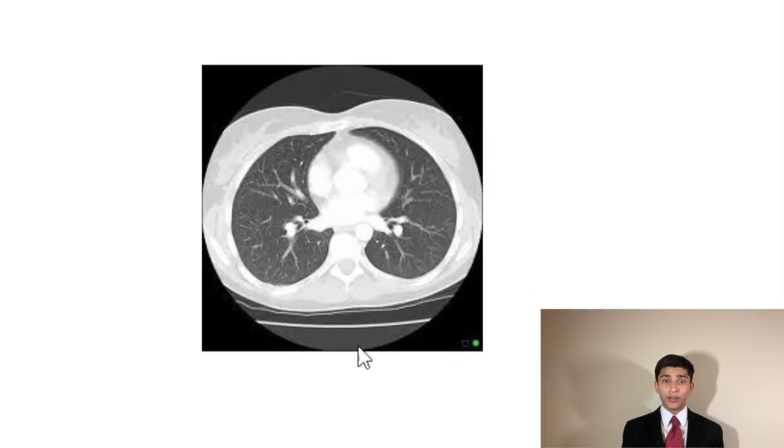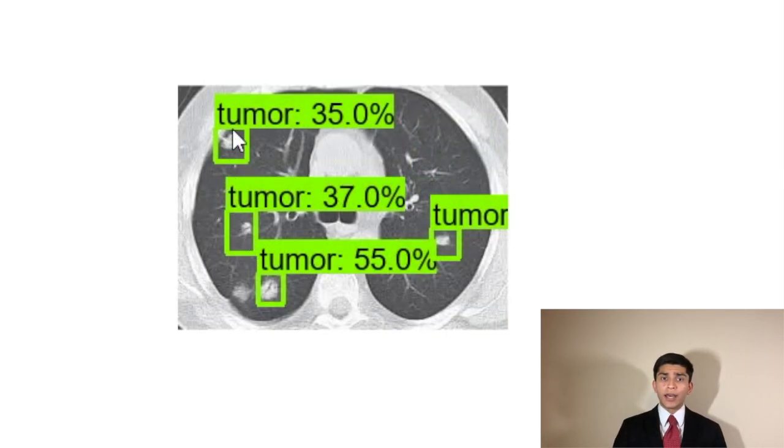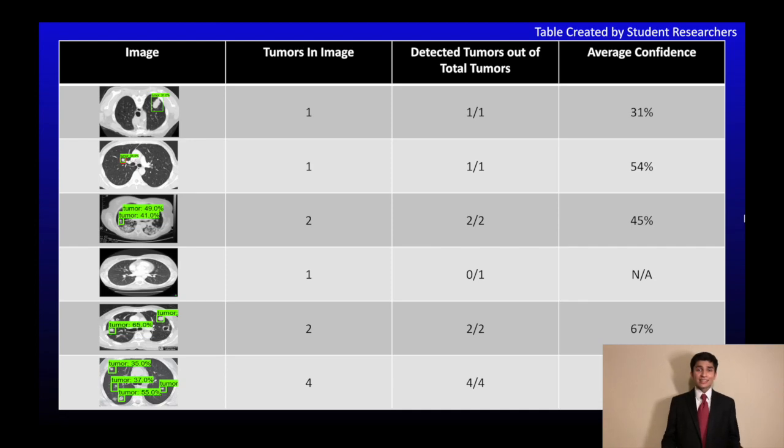With the program completed, let's test it out. As you can see here, in this healthy scan, there are no highlights, meaning the software is 100% sure that this scan is tumor-free. In this next scan, we can see the software is quite confident in these two tumors and correctly highlights them for the radiologist. And in this last scan, we can see the program has no trouble easily identifying lots of tumors, even though they're in their early stages. This data table shows several random scans and how the program did with each of them. Overall, the program had an accuracy rate of 87%.